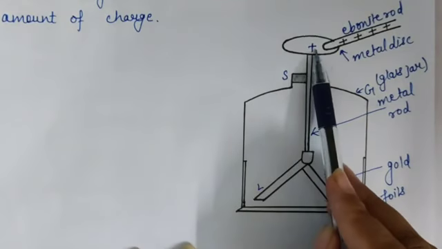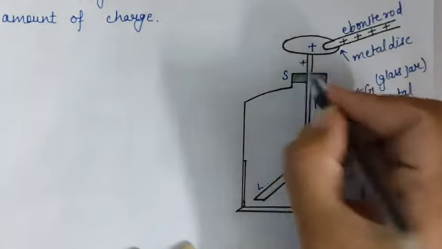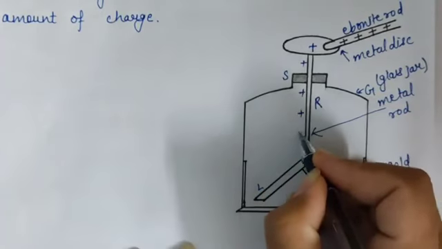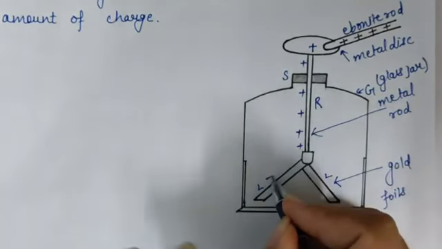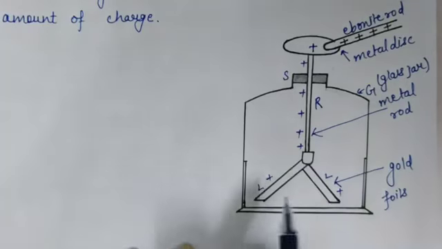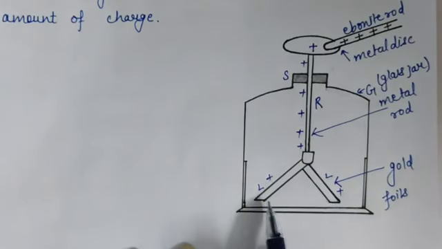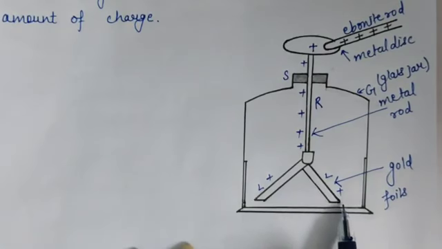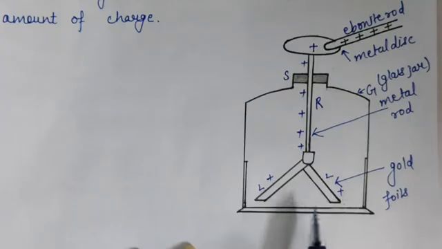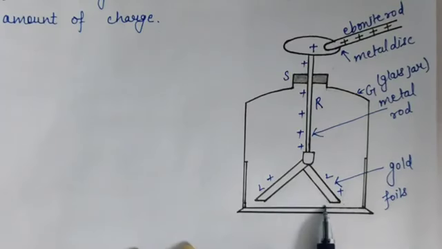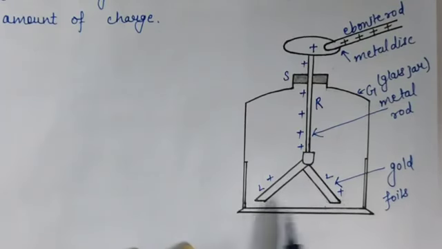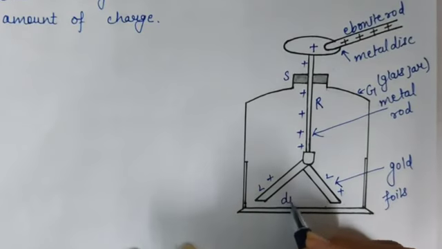Like, if there is a positive charge, then the positive charge flows from the metal rod to the leaves. And as the gold foils carry the same charge, there is a positive charge on one gold foil and a positive charge on the other gold foil. So as they carry the same charge, they repel, because we know that like charges repel each other, and because of repelling they diverge.